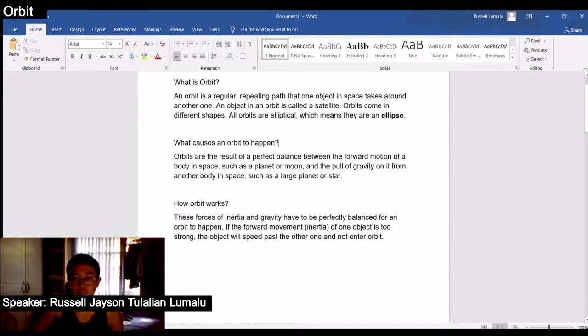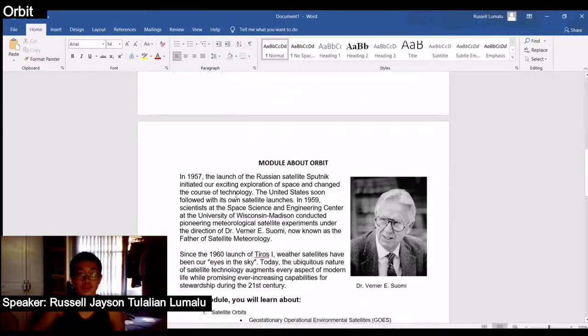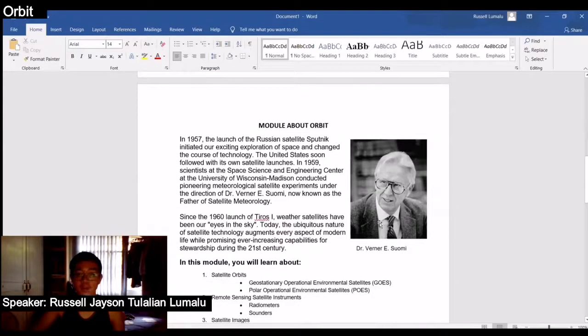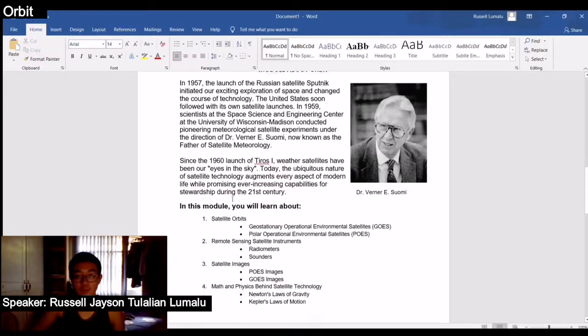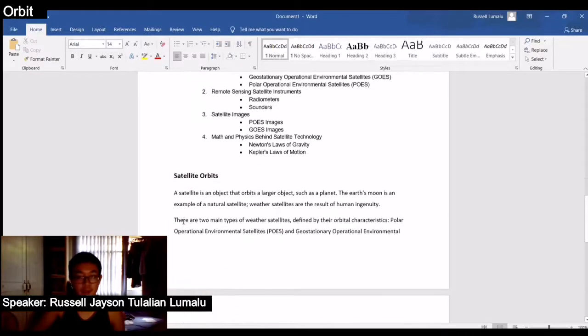That's how orbit works. These are the references. And ito po yung module na nagawa ko. Module about orbit. This is Dr. Werner E. Suomi. A Russian satellite, Sputnik, initiated exciting exploration of space and changed the course of technology. Ito po yung module na tinatalakay dyan and yung mga matutunan natin. Satellite orbits. Yan lang po.